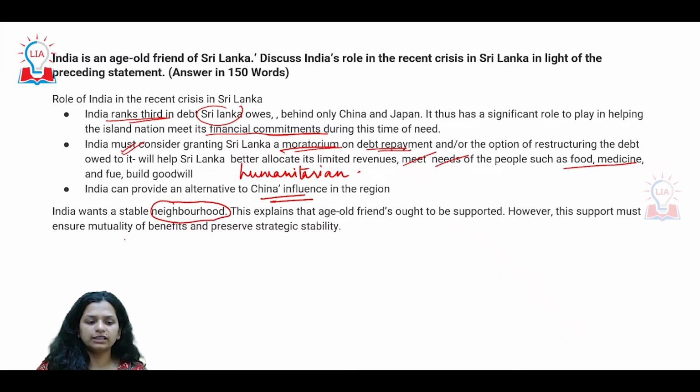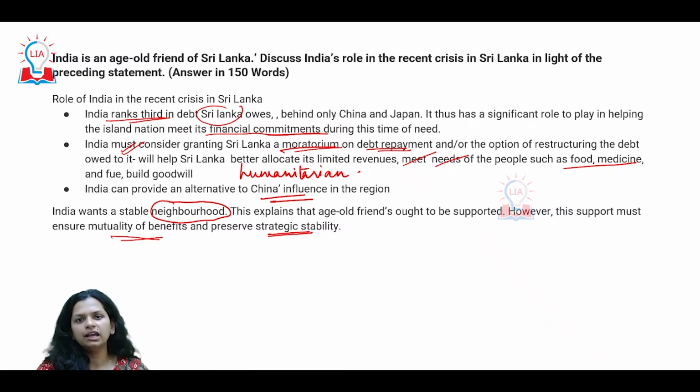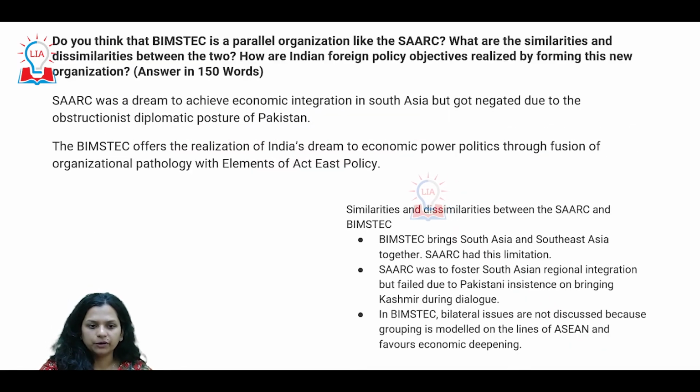Helping them, supporting them has mutual benefits and is definitely important for India's strategic stability. So in that sense, India and Sri Lanka's relations in the past as well as the current scenario was very rightly and appropriately asked in the mains paper.